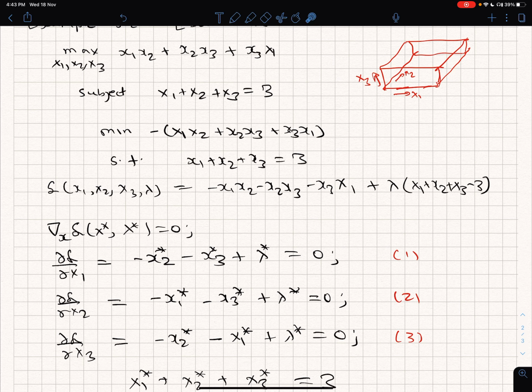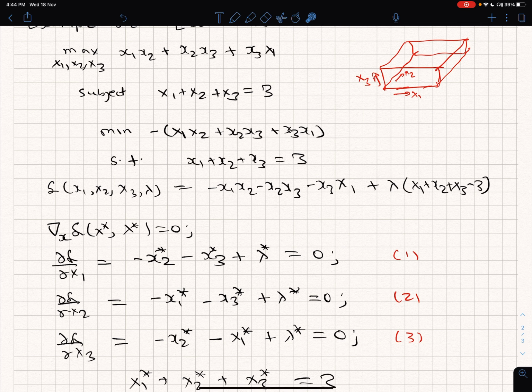What is the partial derivative with respect to x1 star? It's 0 because x1 only comes once in each of these expressions. Nowhere do you have x1 squared or more. Therefore, all the diagonal elements are going to be 0. The second partial derivatives of the objective function with respect to x1 star, x2 star, x3 star are going to be 0.